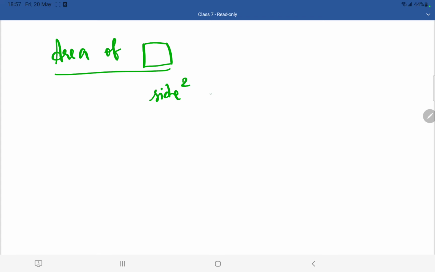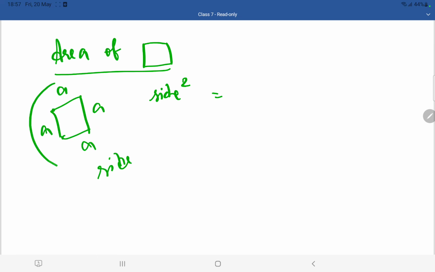For example, if I take a square, all the sides are equal. Here the side of this particular square which I drew is A. So side square means A square, which is nothing but A into A.